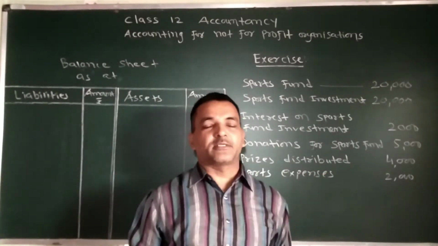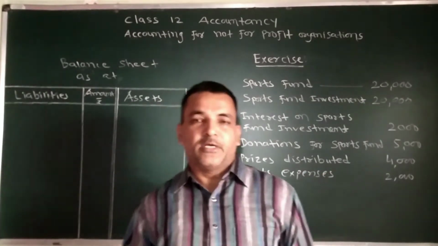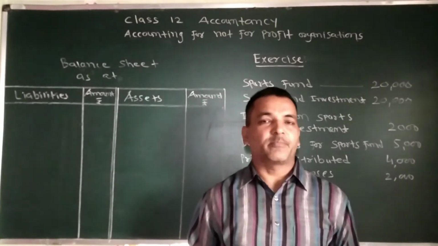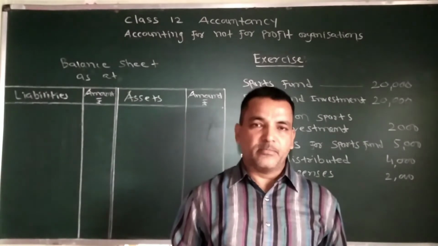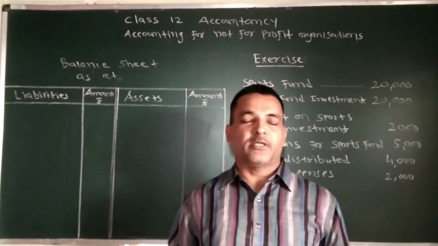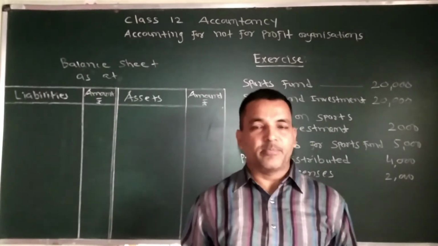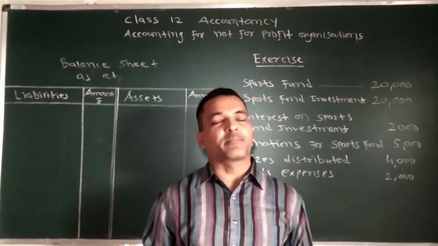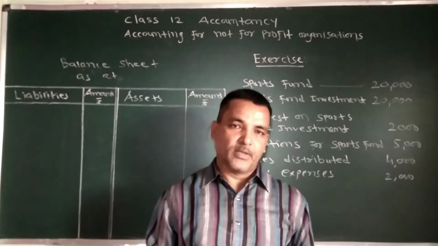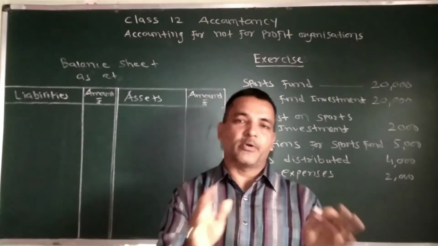So as I told you, when we create any specific fund, that fund is recorded on the liability side. Any income and any donation received for that fund is added in the fund. Any expense and any payment is subtracted from that fund. It should be related to that particular fund.